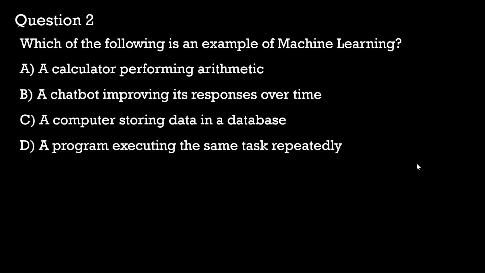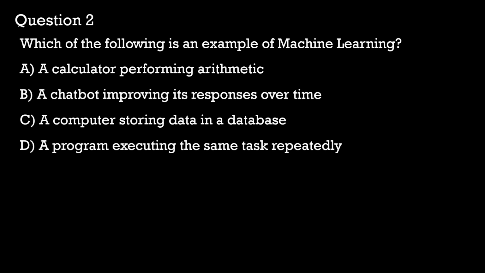Let's look at option C, a computer storing data in a database. For this one, that would also not be the correct answer because this is just data storage and not learning. The computer does not improve or adapt its performance based on the data. And in option D, a program executing the same task repeatedly describes automation and not machine learning. Machine learning involves adjusting behavior based on data patterns rather than just repeating tasks.